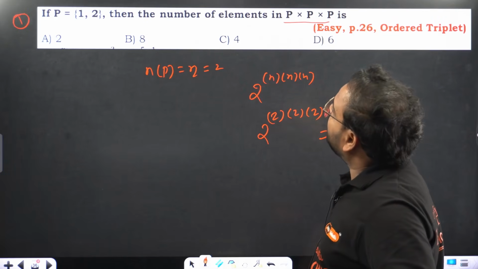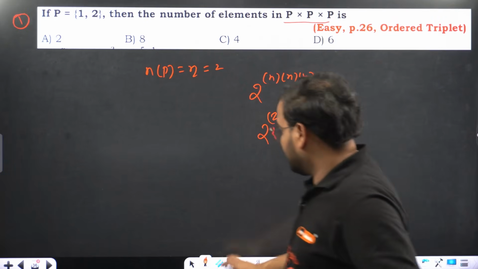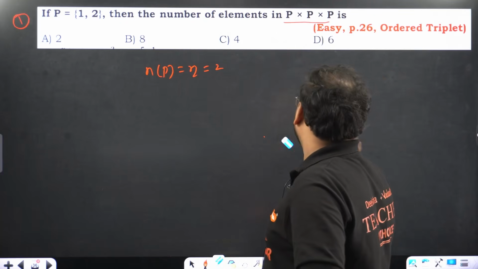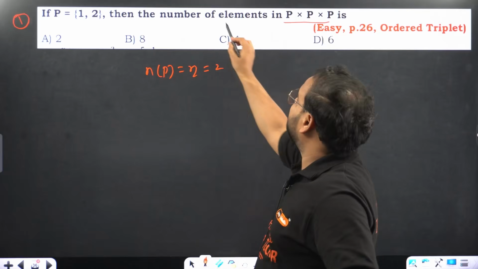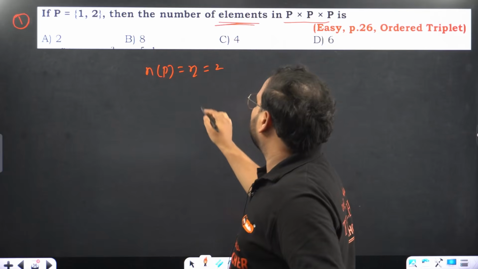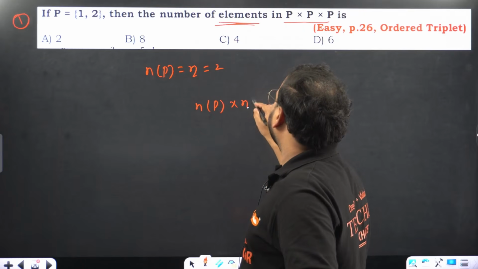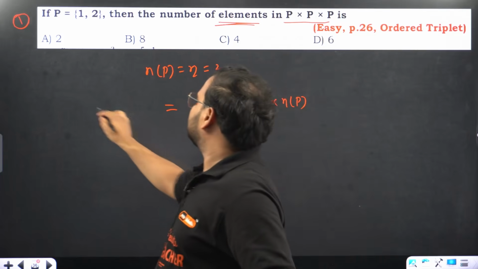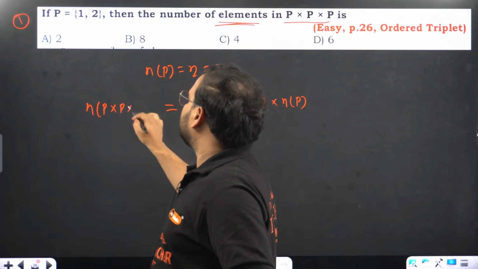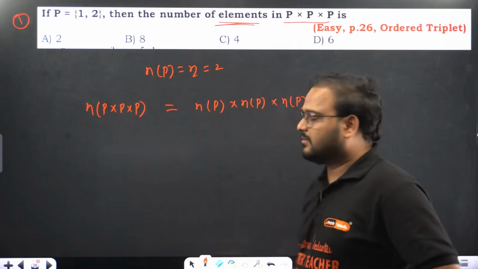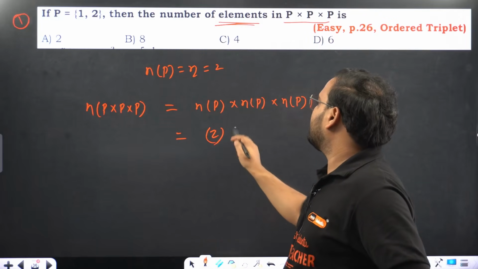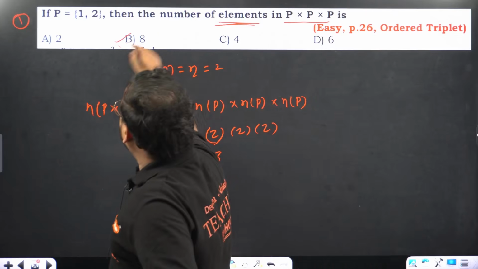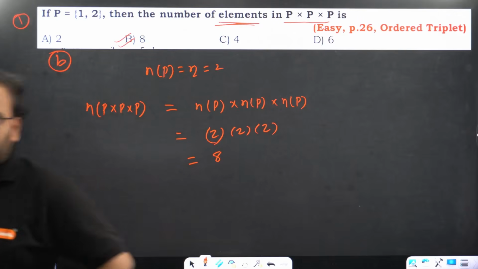Excuse me. They're asking the number of elements, right? Sorry, guys. They're not asking the number of relations. My bad. I thought they were asking the number of relations. Sorry, they're asking the number of elements, na? My bad. Then this will be simply n(P) into n(P) into n(P). What is this? This is n(P cross P cross P). This is the number of elements, not the number of relations. We'll have the answer as 2 into 2 into 2, that's how much? 8. Question number 1, option is 8.